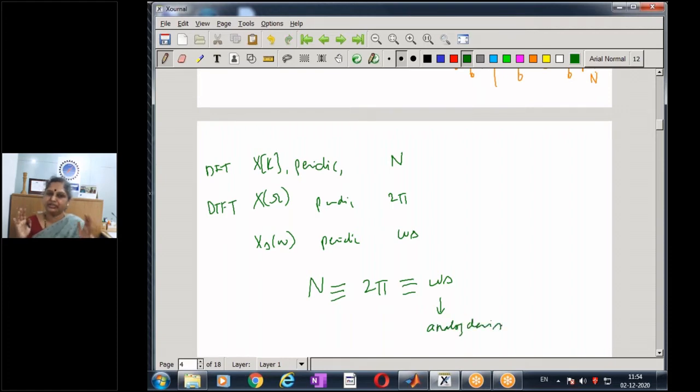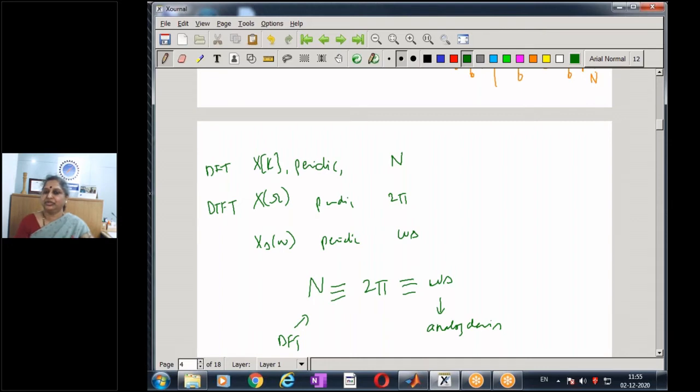We need to have this picture always in mind: my spectrum is continuous, and in the frequency domain they are all periodic with period 2 pi. From this I take n equally spaced samples, and I get my n-point DFT, and I can always map it to the corresponding analog frequency using the relation that n is equivalent to omega s, because once I sample it, the spectrum of the sampled signal is periodic with period omega s.